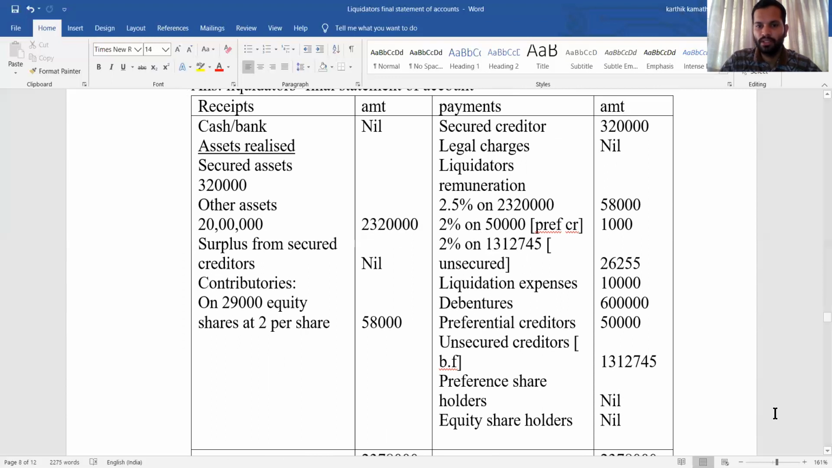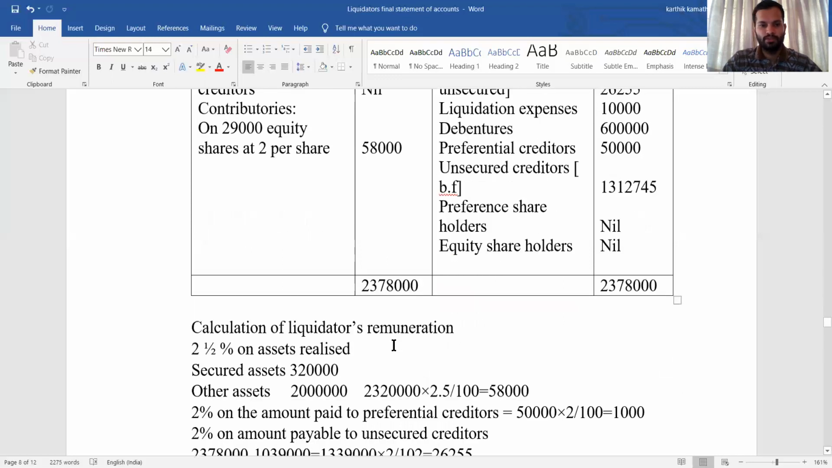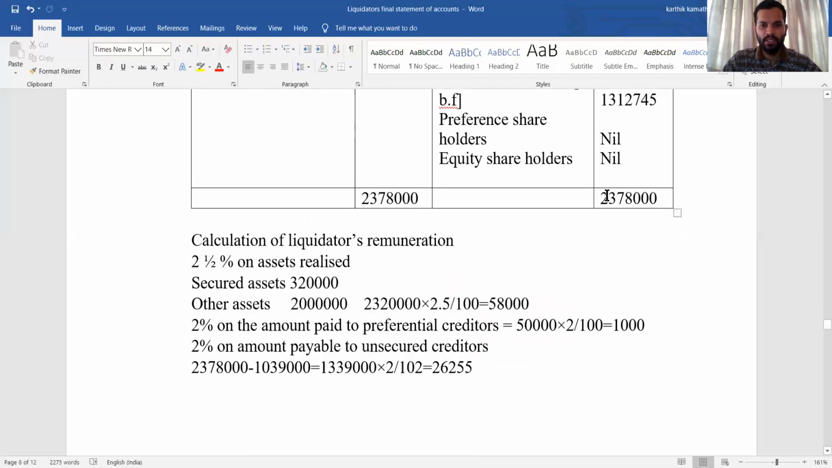After doing all the stuff, receipt minus payment side to get the final balance of unsecured creditor, that will be 13,12,745. Preference shareholder and equity shareholder balance is nil. Why? Because there is no payment to the equity and preference shareholder. So that is why it is nil.